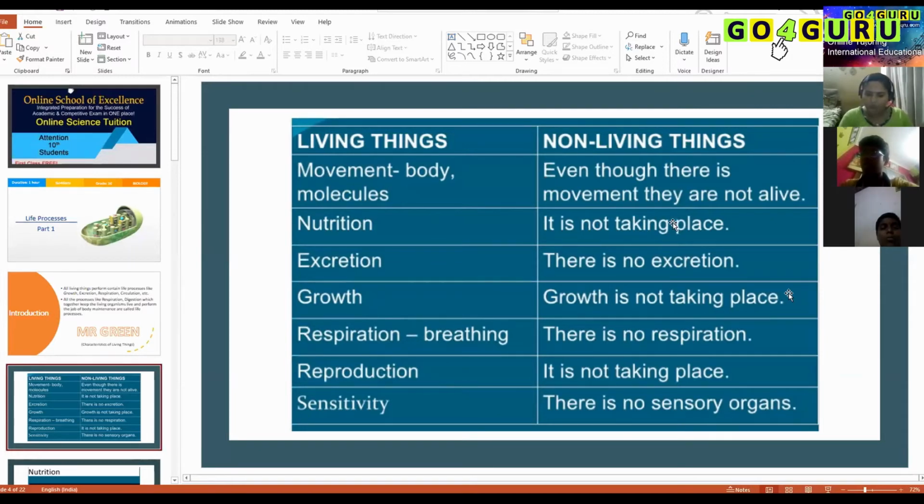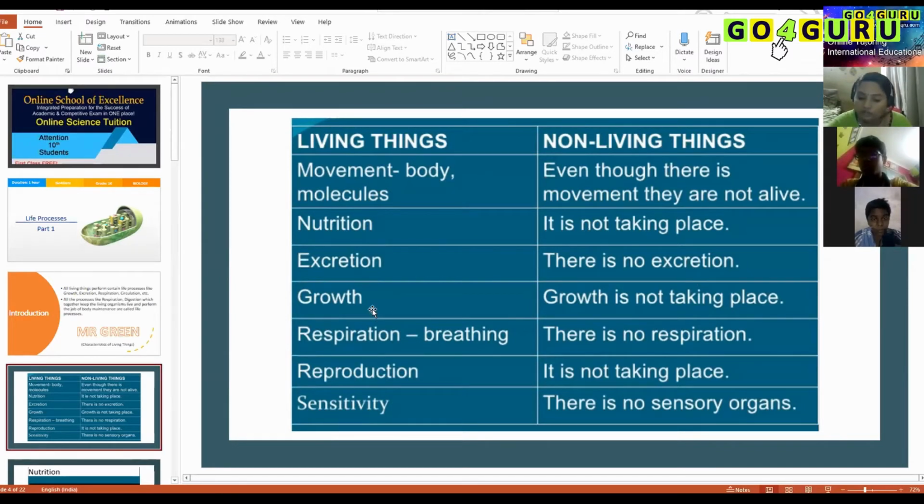Take a wooden log. A wooden log doesn't need anything to grow. It doesn't have any necessity to feed, it doesn't need any energy. Non-living things like furniture made of wood, which was living earlier and is now dead, don't need any nutrition. And next, living things excrete, because whatever we eat, we need to metabolize and we need to remove all the metabolic waste from our body, and that is excretion, which is essential for living things and not necessary for non-living things.